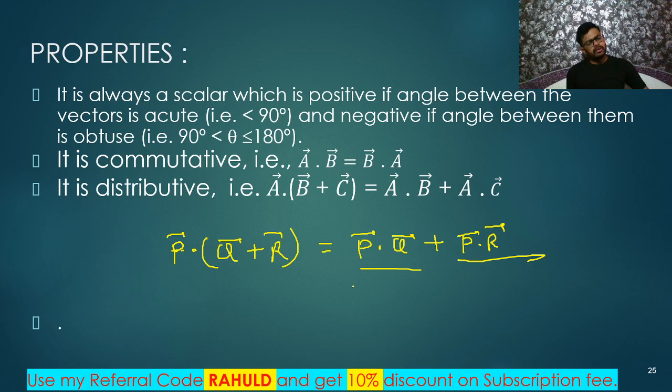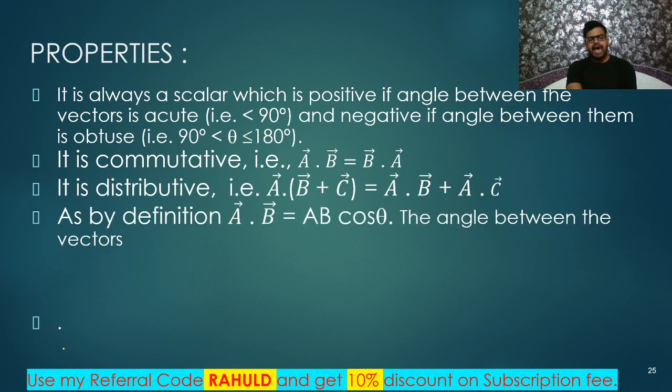Okay. You can do one thing. You add Q and R first and do the dot product with P. Or you can do P dot Q plus P dot R. So then also you'll get the same value. Okay, this is a simple thing I wanted to explain to you, nothing else.